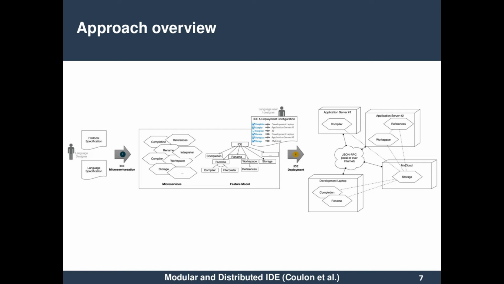Then, in the second step, we use this feature model to drive the deployment configuration, which consists of a language user who selects the language services to be deployed and defines where to deploy them. The feature model ensures that the configuration is valid according to its constraints. At the end, the microservices are distributed across the different execution platforms as defined by the configuration, and the client can call the language services remotely.